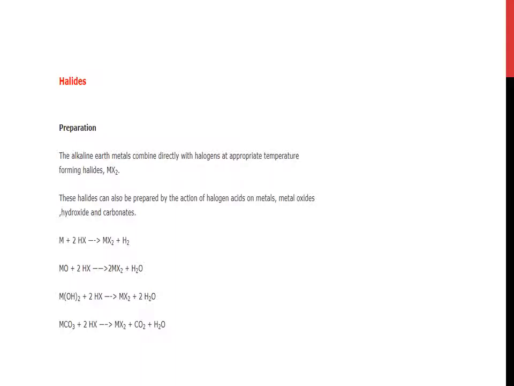Now halides. First of all, preparation of halides. The alkaline earth metals combine directly with halogens at appropriate temperature forming halides of the formula MX2. These halides can also be prepared by action of halogen acids on metals, metal oxides, hydroxides and carbonates. M plus 2HX gives MX2 plus H2. MO plus 2HX gives MX2 plus water. M(OH)2 plus 2HX gives MX2 plus 2 water. MCO3 plus 2HX gives MX2 plus CO2 plus water.